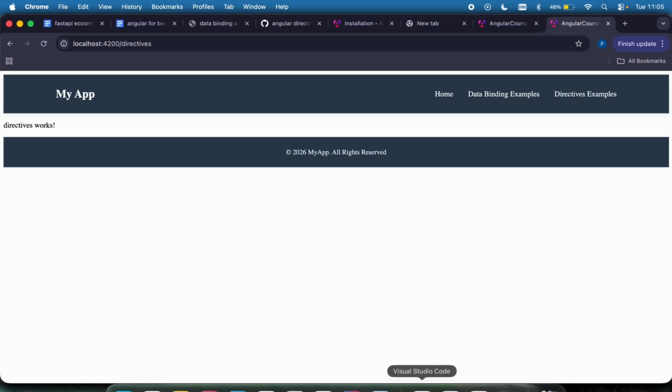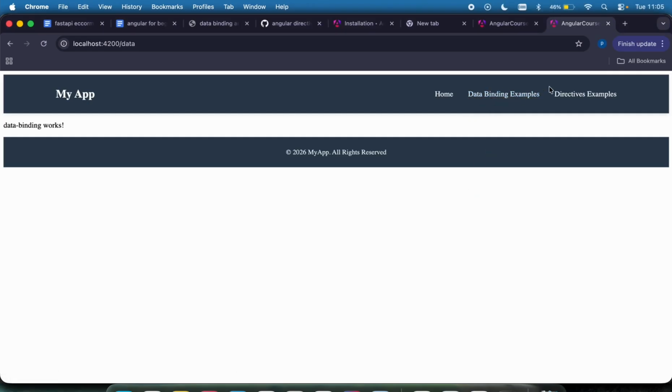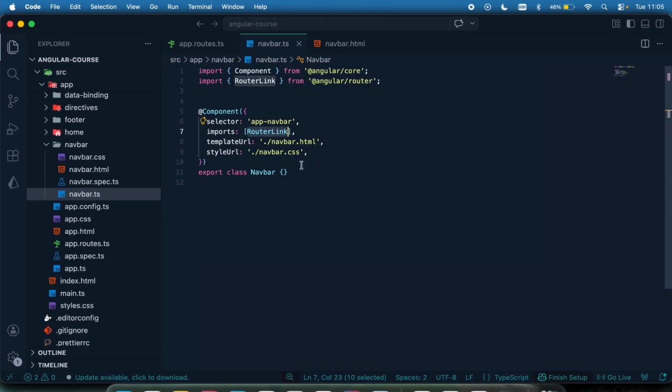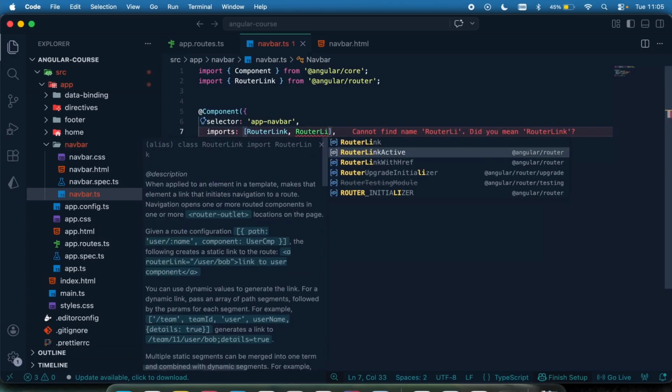It's very, very easy. Okay, so there's another thing I want us to also use. If I am on the data binding page, I want another line to be here, which is going to let me do that on this page. If I'm on the directive page, I just want this to be underlined. So there's a way for us to do that by using the router link active. Before you do that, you need to import it again right here in the components of your Navbar. So come right here within the imports and say RouterLinkActive.